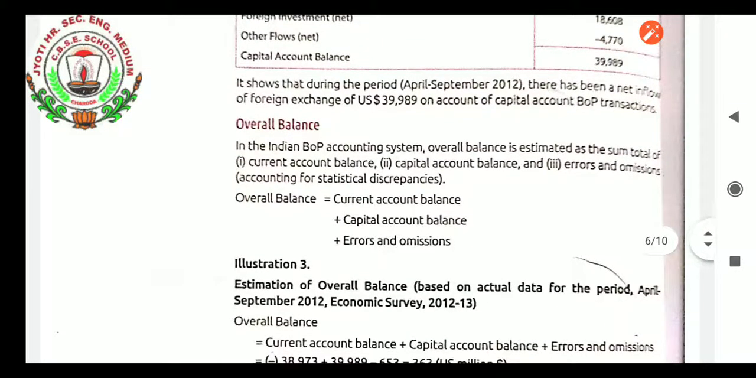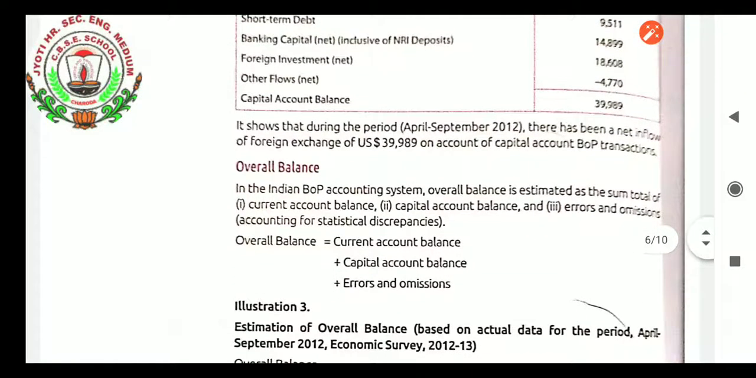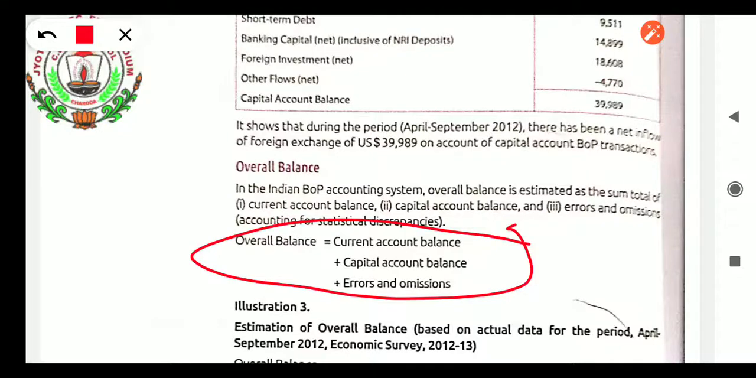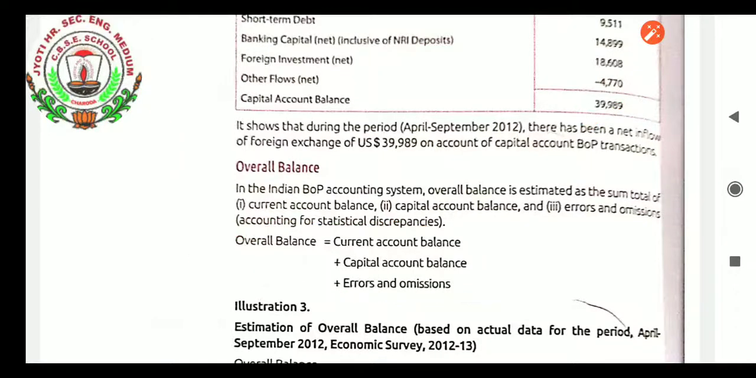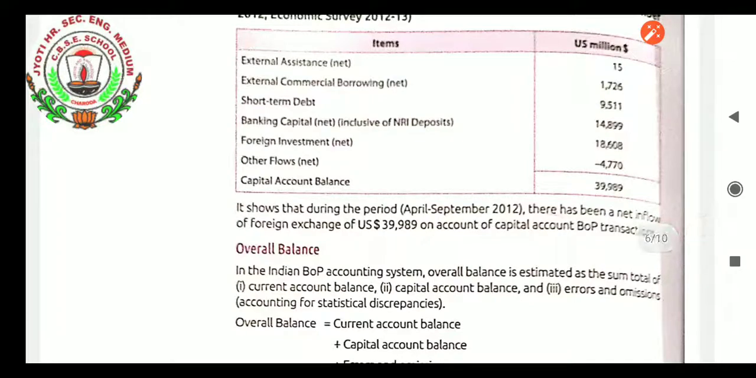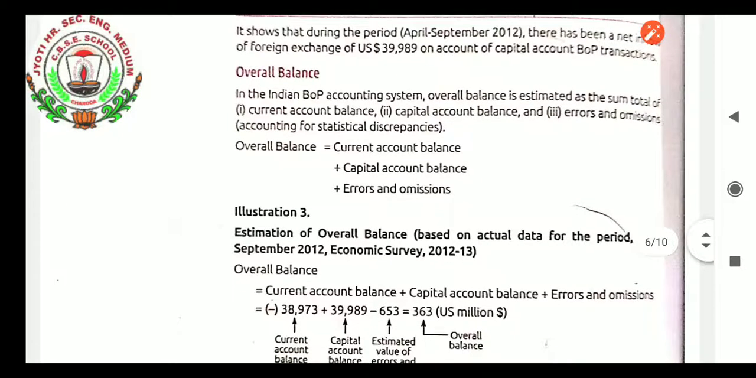Let us see. If this formula is clear, you can take out the overall balance. Current account balance and capital account balance are given there, but errors and omissions are not there. The net inflow is already calculated and given. So the capital account balance is given, errors and omissions are not there, and current account balance is also not there. So it is the total that we have gained. 39,989 itself is the total, the overall balance.